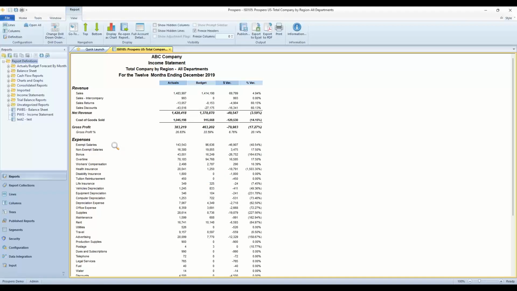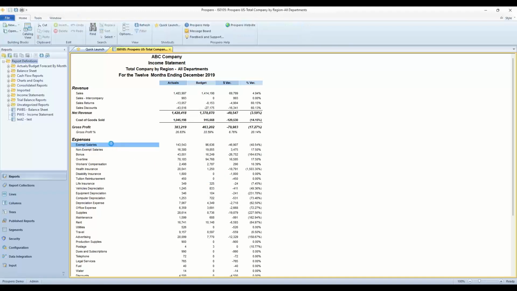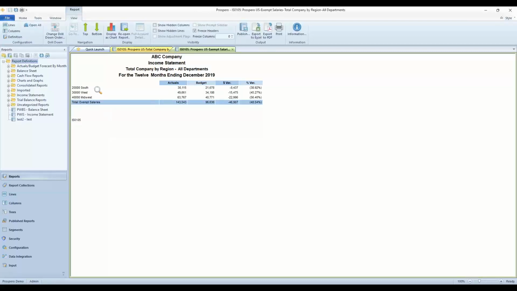And now, if I double click on salaries, instead of going to the account level page, it drills down to the summary by region. I have 30,000 from the South region, 49 from West, and 63,000 from the Midwest. So easy to re-summarize that data anytime you want to drill down to the next level.